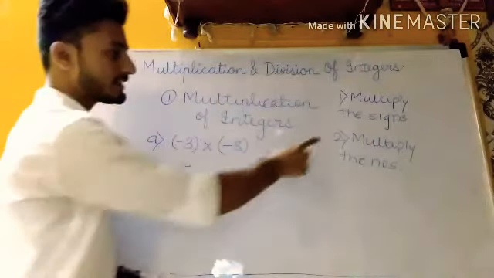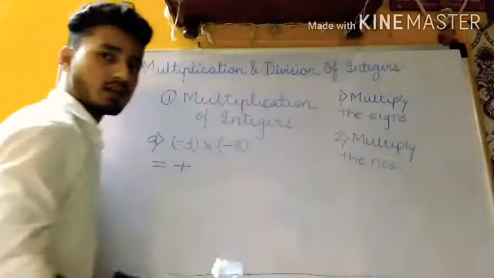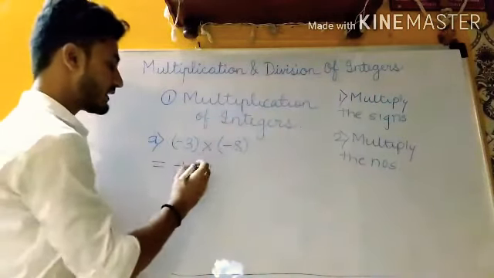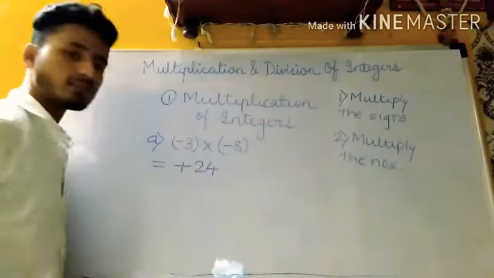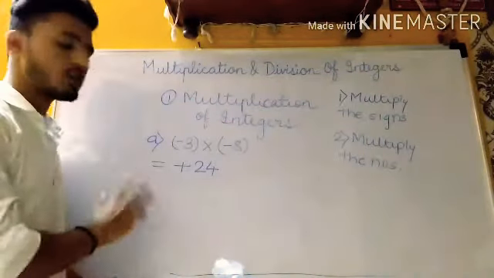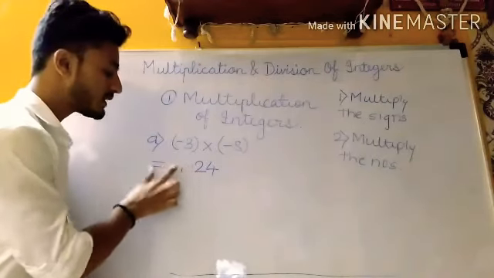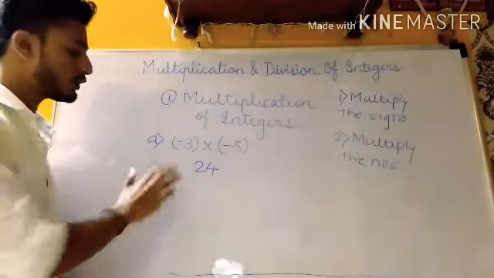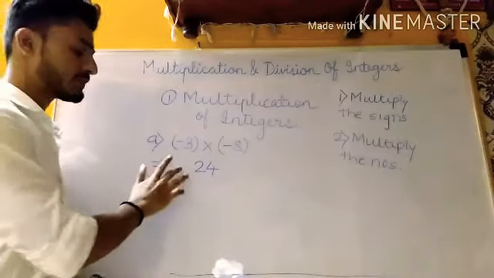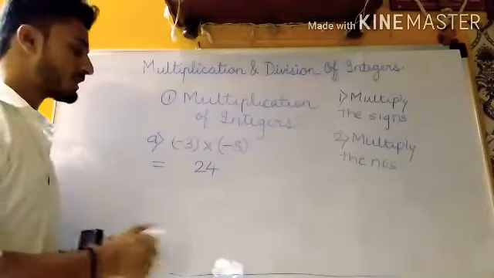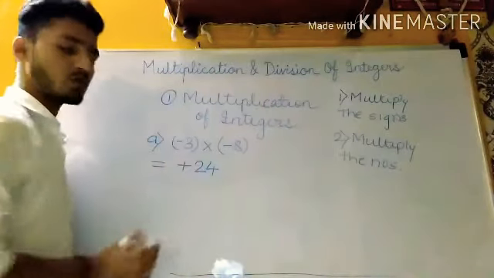Then afterwards, the next step is I am going to multiply the numbers. What is the multiplication of numbers? 3 8s are 24. So children, also remember that whenever there is a plus sign, it is not compulsory to mention it. If you keep it like this only, that means it is plus. But whenever it is negative, you have to mention a negative sign. But if you mention the plus sign, it is also okay.